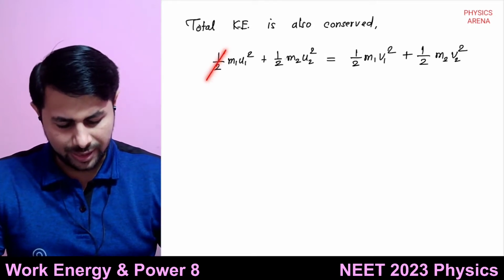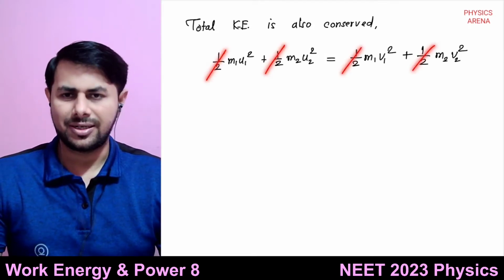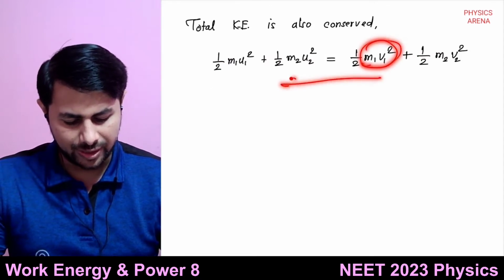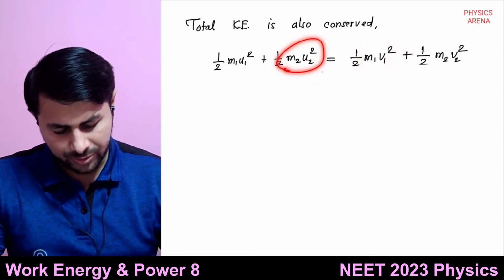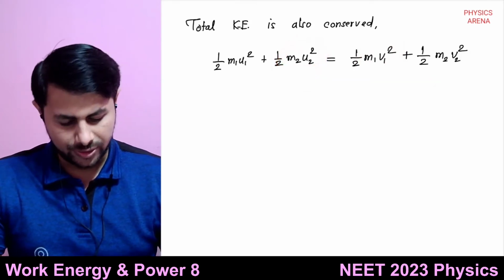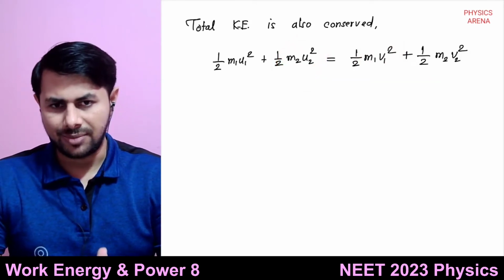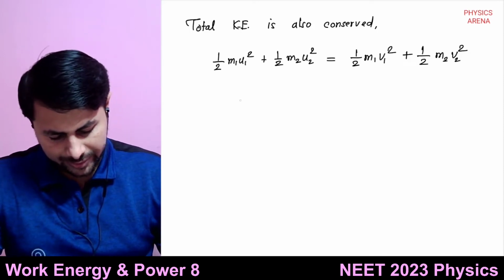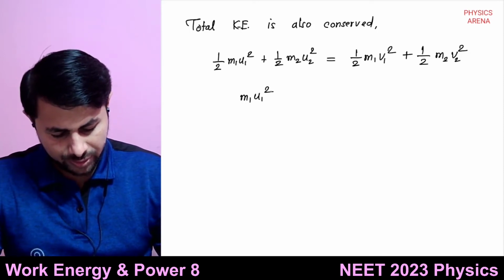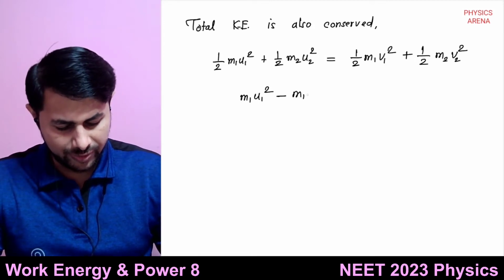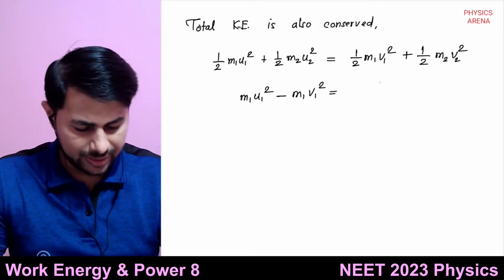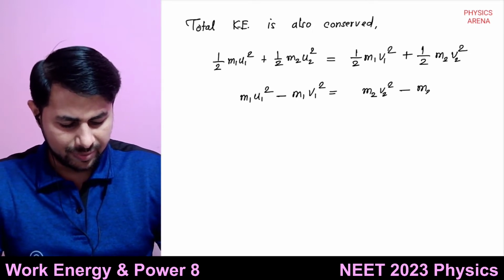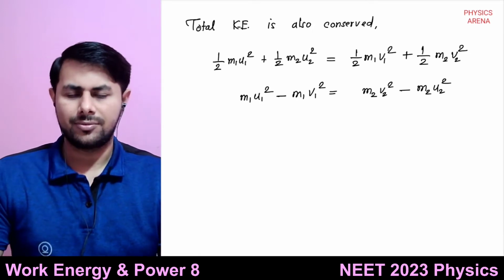After that, again we'll do the same thing. So this half gets cancelled. Then we'll move m1 v1 square towards the left and m2 u2 square towards the right, so terms containing m1 towards the left, terms containing m2 towards the right. So m1 u1 square minus m1 v1 square is equal to m2 v2 square minus m2 u2 square.